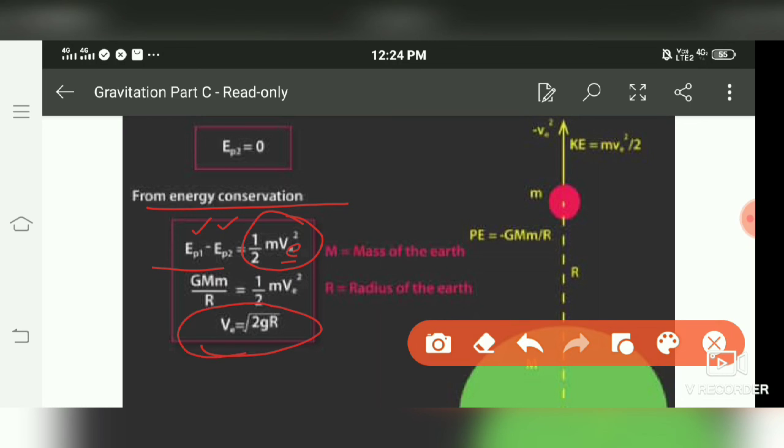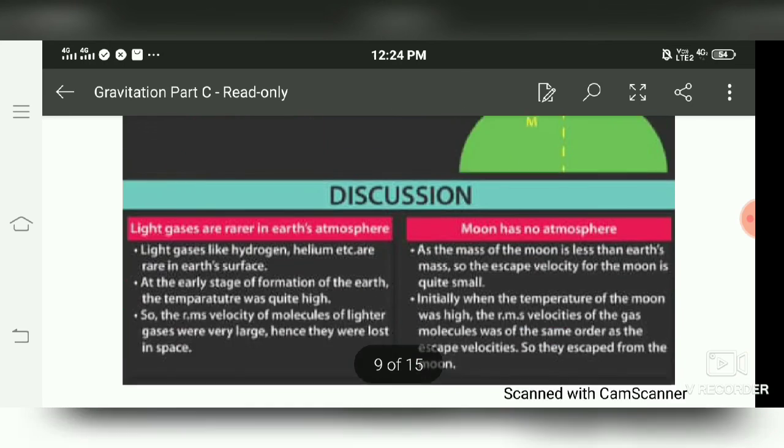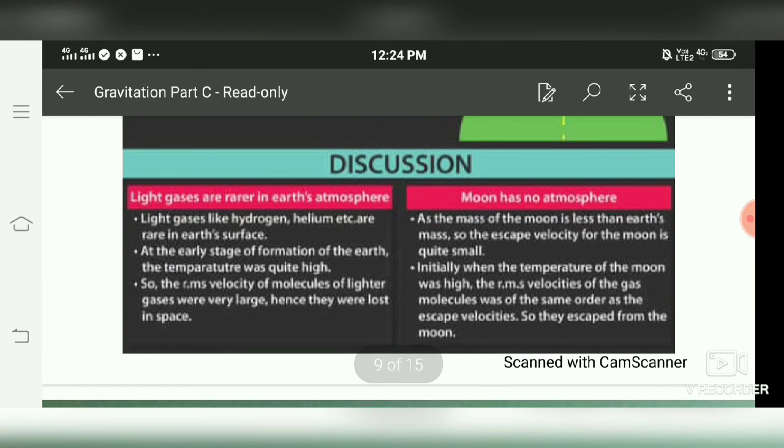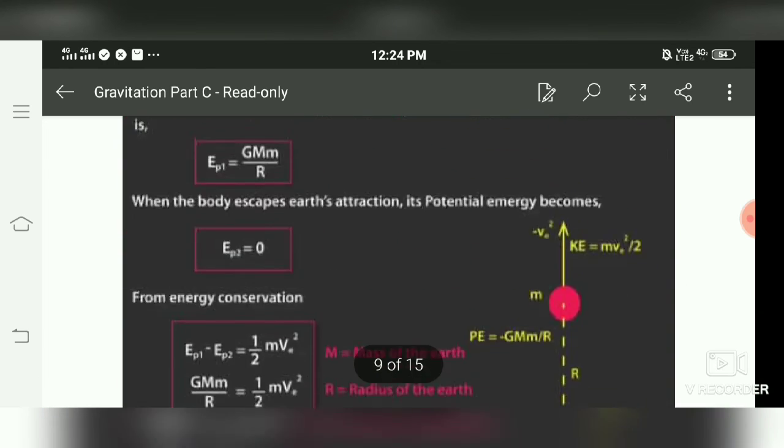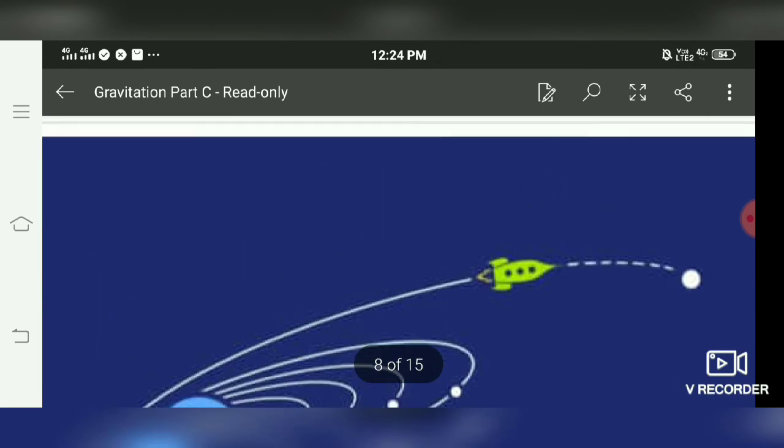So the escape velocity is what? Root 2 times under root of gR, whereas the orbital velocity was under root of gR square. So this is the escape velocity. Due to this, light gases do not exist on the surface or atmosphere of Earth, and the moon has no atmosphere. This is all because of the low escape velocity there.